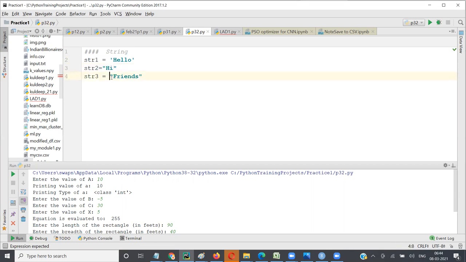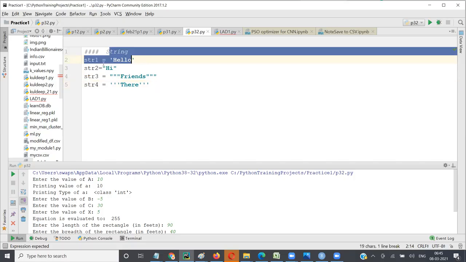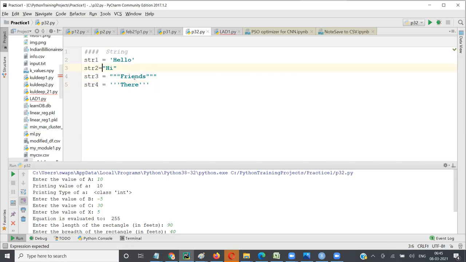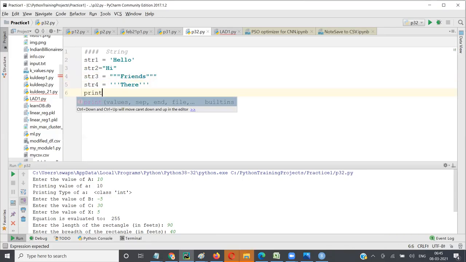As I said, you can have triple quote as well. When you start with triple, you have to end with triple quote. You can define either single quote, double quote, or triple quote. All these are valid ways of representing a string.